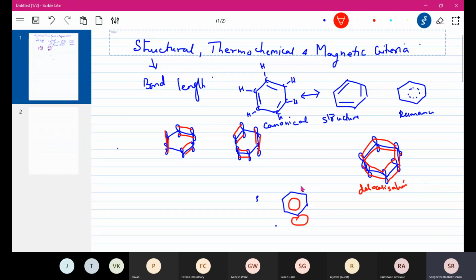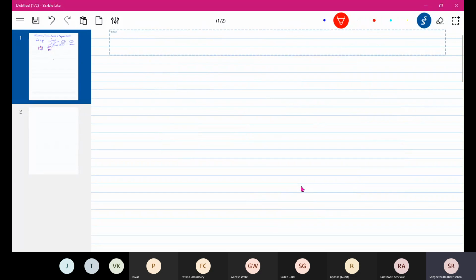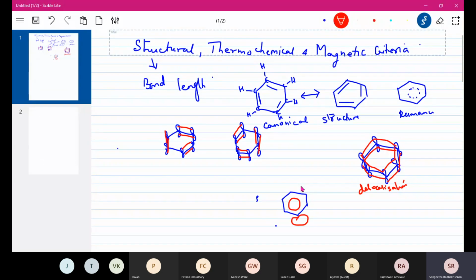So there's a cloud of electrons above and below the plane. If you just imagine the benzene ring is like your notebook, above that you have a ring of electrons and below that you have a ring of electrons, not a plane, a ring of electrons above and below the plane of the benzene ring. Okay, so this is delocalization.